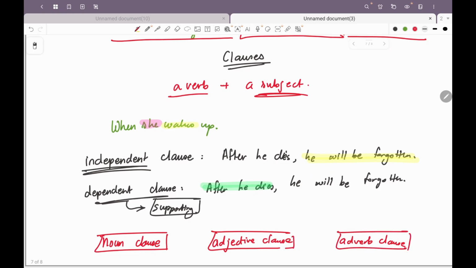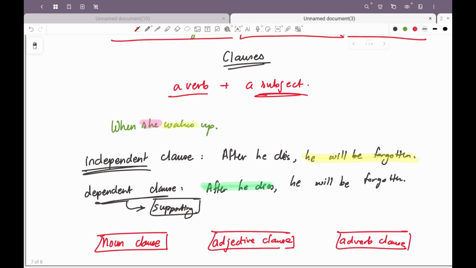A noun clause explains the verb, the noun, or the pronoun of the main, or some other clause. For example, I know that he is a good boy. I know is the independent clause. That he is a good boy is the subordinate clause. This subordinate clause is actually a noun clause.